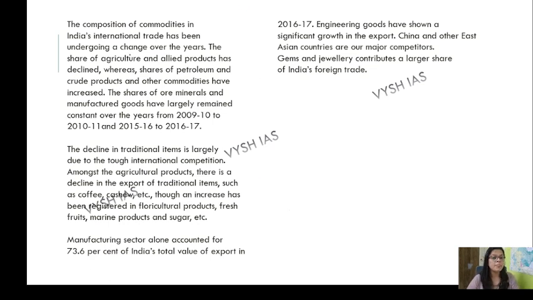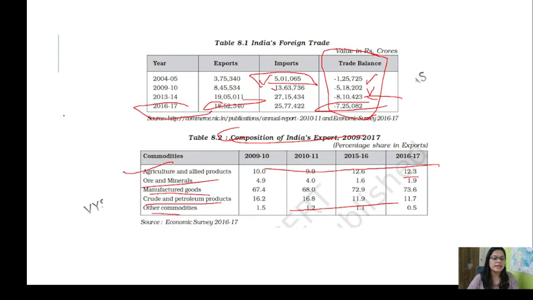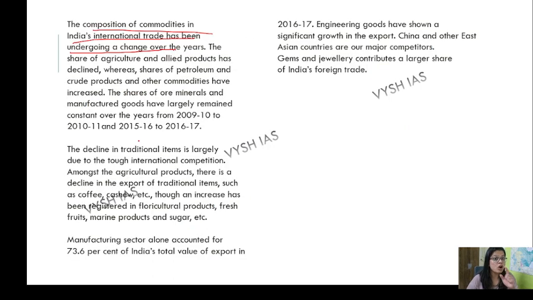So let's just see. The composition of commodities in Indian international trade has been undergoing a change over the years, that we have seen. They are talking about this, the composition of commodities. Okay, do not miss this chapter.